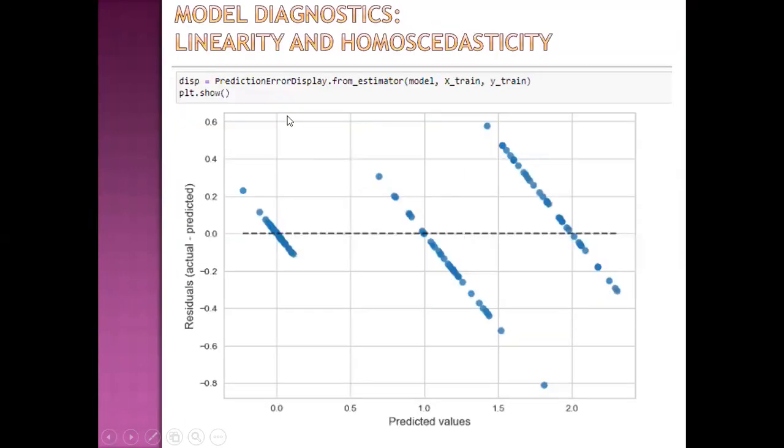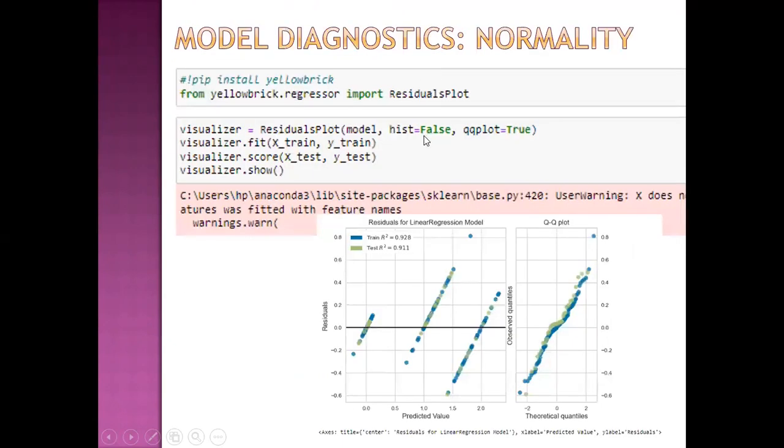So this is the model diagnostic. First of all, for linearity and homoscedasticity, we have plotted the residuals versus predicted values. It is actually showing that the variance is not the same across all levels. It is different. So our model is not appropriate, in fact. The assumption is not good.